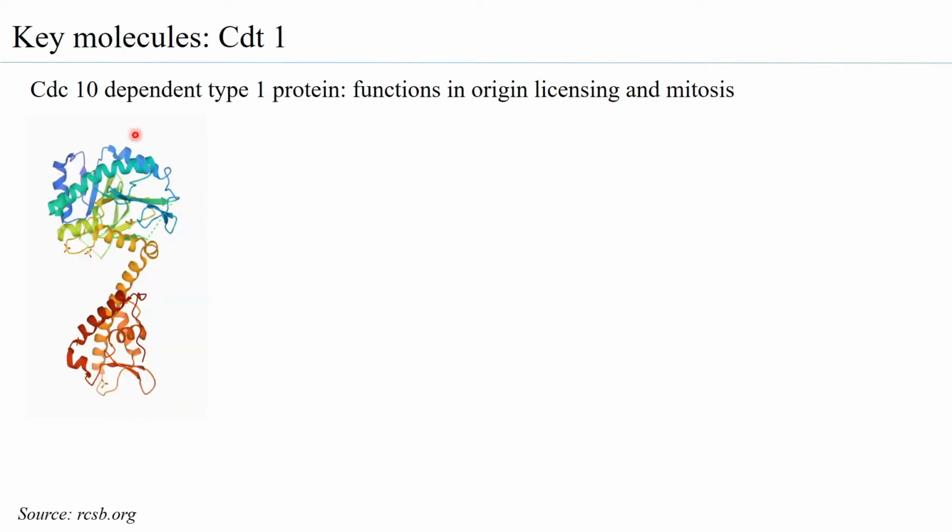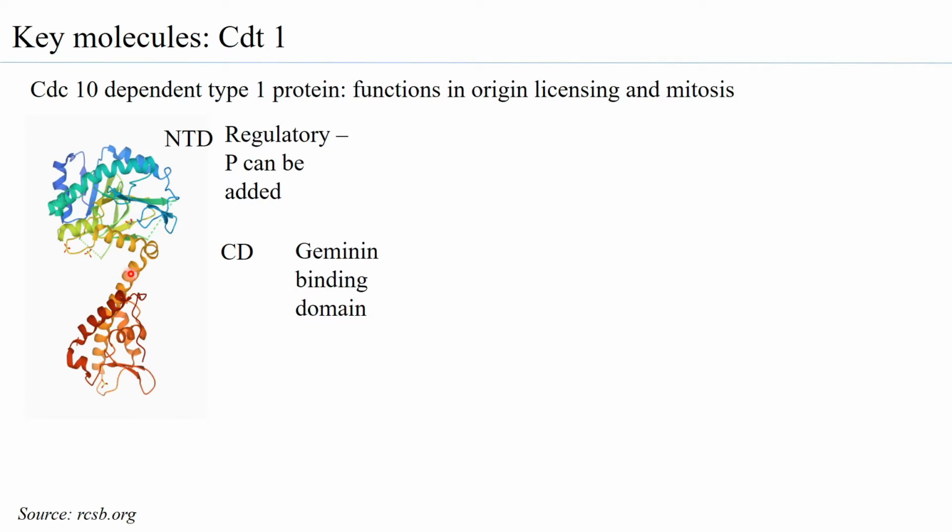When one looks at the structure of CDT1, it has an N-terminal domain, and this N-terminal domain has several sites at which phosphorylation can happen. Most of the phosphorylation sites are regulatory in nature, and they control the activity of the entire CDT1. It has a central domain, which has sequences that can bind to another protein called geminin, and geminin is a protein that is expressed during the S phase of the cell cycle. So it has a geminin binding domain over here.